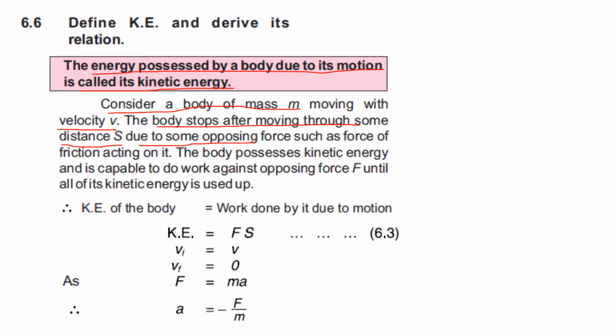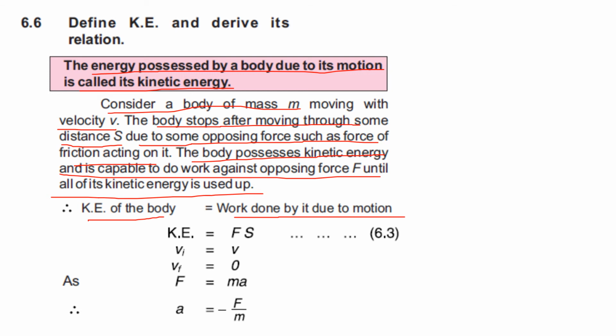So due to some opposing force such as force of friction acting on it. So then how does the body stop? It stops because of the force of friction. So we have to take the force with a negative sign. The body possesses kinetic energy and is capable to do work against opposing force F until all of its kinetic energy is used up. When all of the kinetic energy of the body is used up, the body will be stopped. So the kinetic energy of the body must be equal to the work done by it due to its motion.